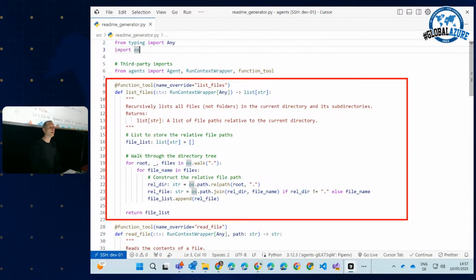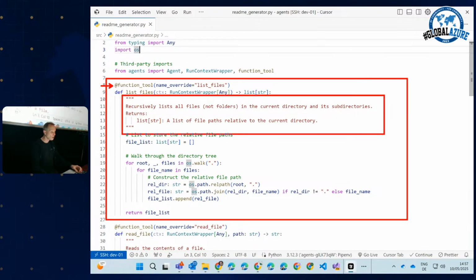The only thing that you have to do in your Python function, first, you have to add this @function_tool at the very beginning. This marks the Python method as a tool. And the second thing that you have to do, of course, we all do that. Nobody forgets about that. You have to document your methods appropriately.